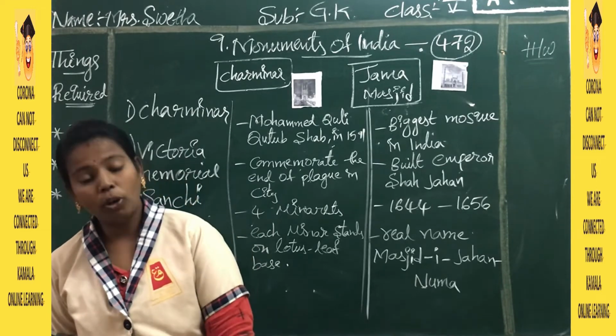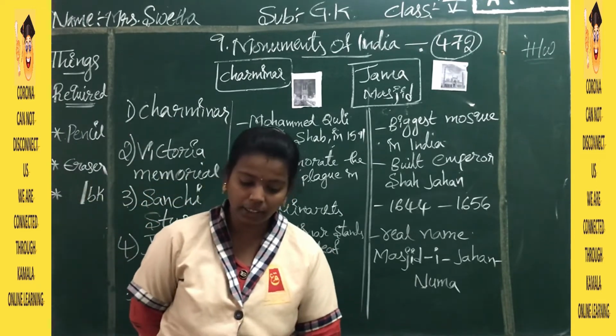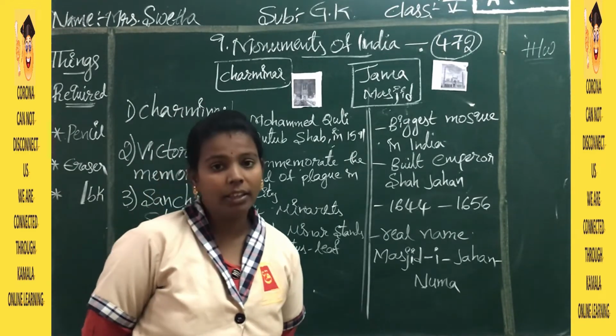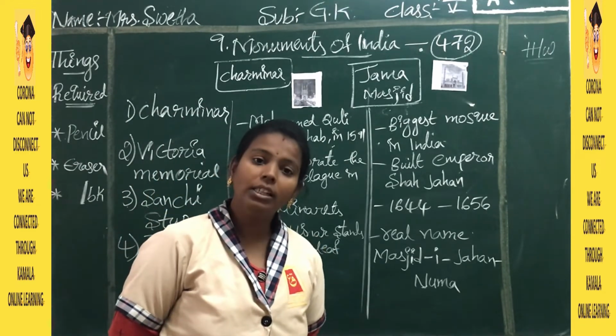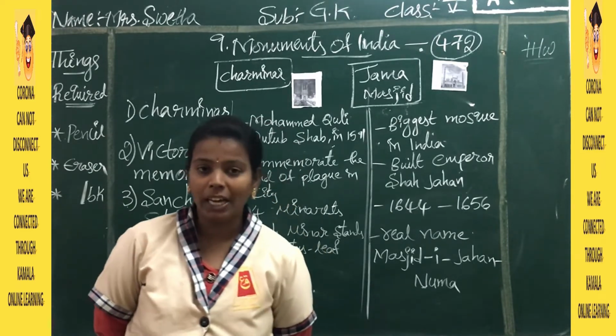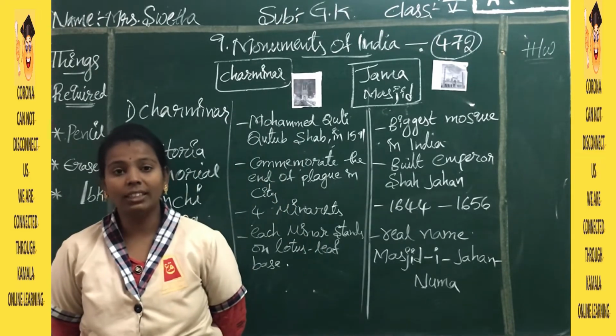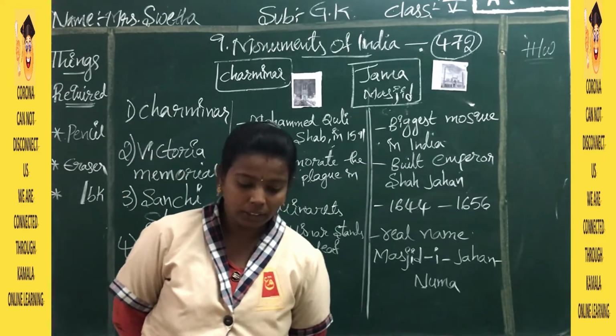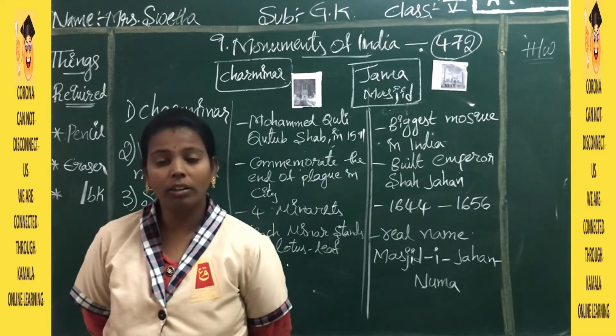Okay, so this is about your lesson, children. In this lesson we have discussed the famous monuments: the Charminar, Victoria Memorial, Sanchi Stupa, Jama Masjid, and the Parliament House. These are the buildings of historical importance or interest.